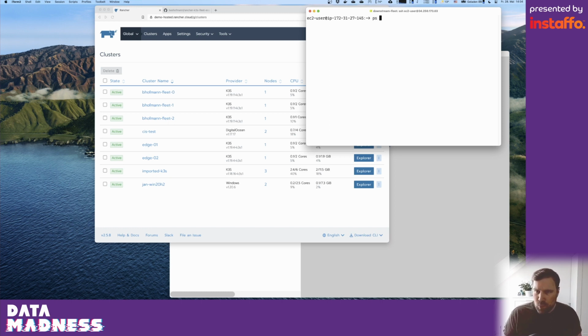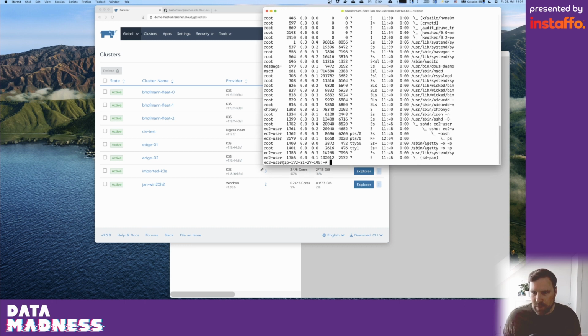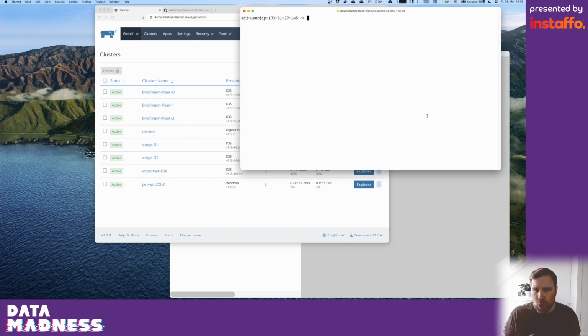The VM is running Linux, and let's make this a bit bigger so that it's easier to see. It's basically just running the standard services: DHCP, systemd, SSH daemon, cron daemon, basically very bare bone Linux. And if I want to now install K3s, all I have to do is execute a small installation script.